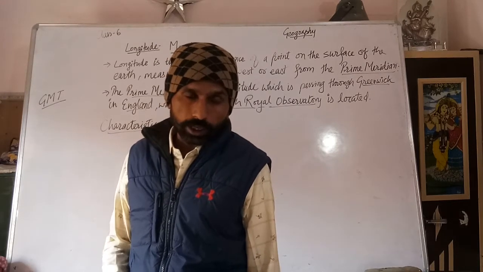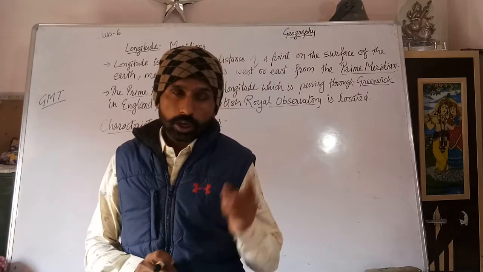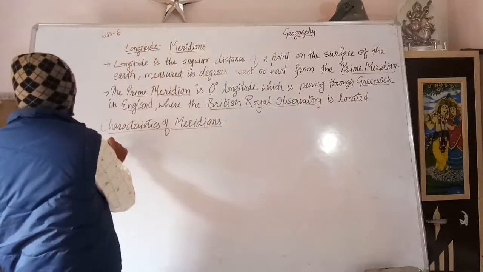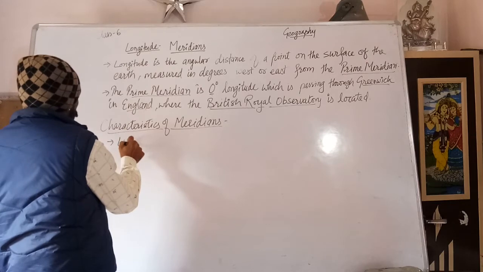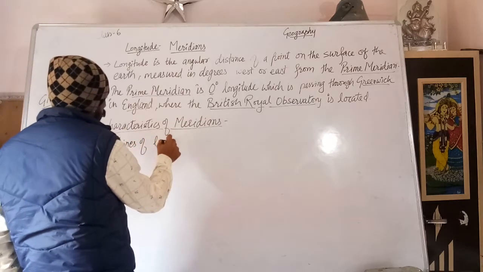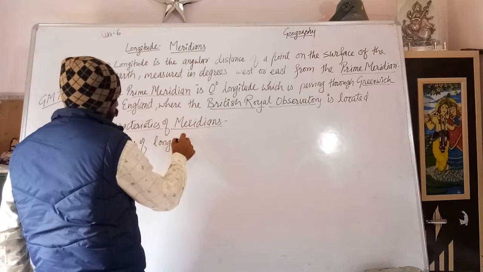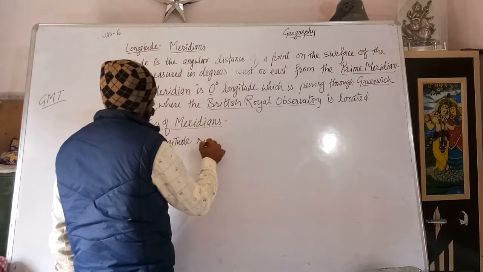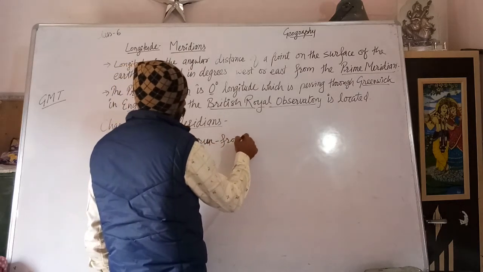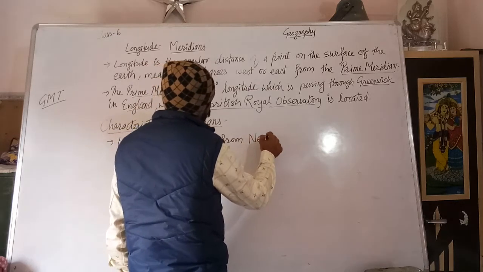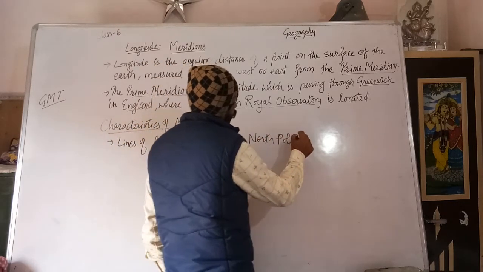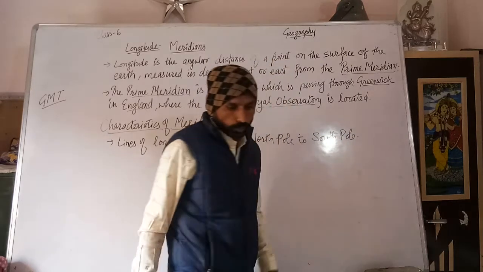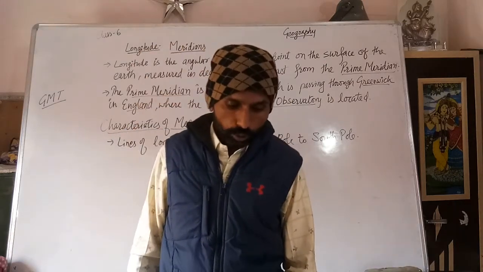As I already told you, lines of longitude run from north pole to south pole, means north to south direction.